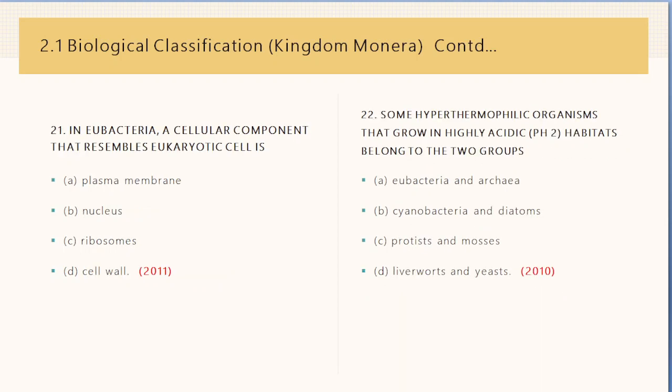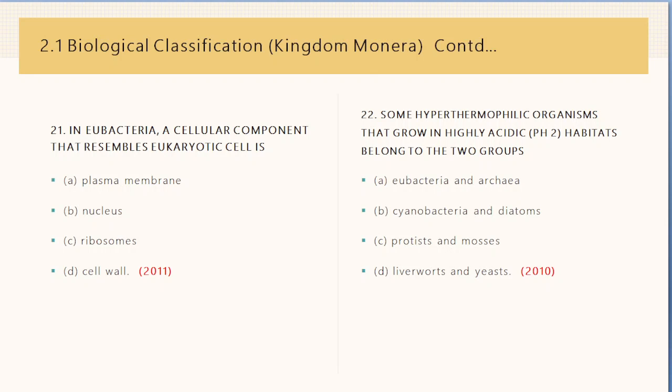Okay, next question. In eubacteria, a cellular component that resembles eukaryotic cell is plasma membrane, nucleus, ribosomes, or cell wall. This question was asked in 2011, and the right answer is plasma membrane. Plasma membrane of eubacteria resembles plasma membrane of eukaryotic cells. Nucleus, ribosomes, and cell wall are all a little different in eukaryotic cells in their structure and organization from the eubacterial cell.